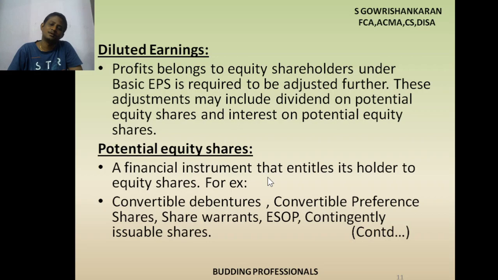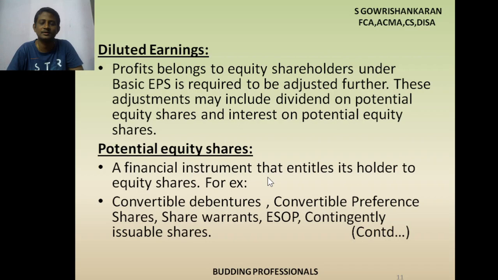So what do we have to do next? Why are we calculating this? We have to assume that all these convertible instruments are converted into equity shares. Then what EPS are we getting? That we have to calculate, to see whether it is dilutive in nature or not. Dilutive means whether there is any reduction from the existing EPS or not. That is what dilutive means.